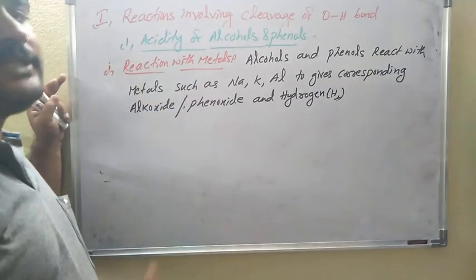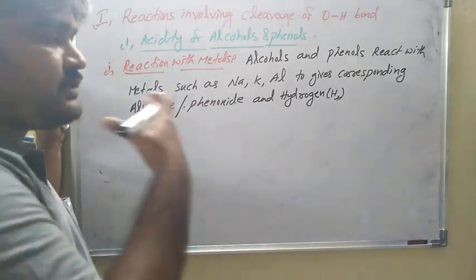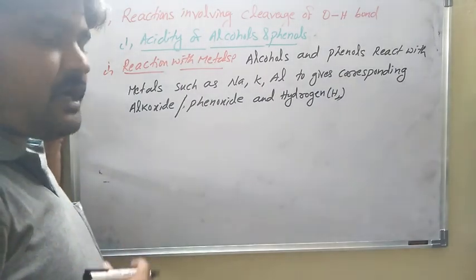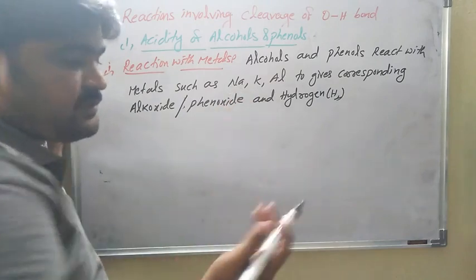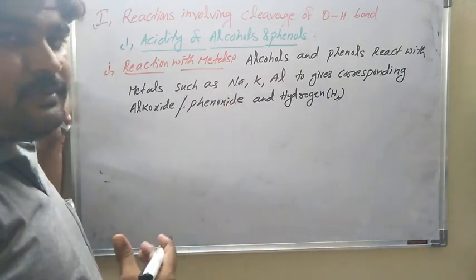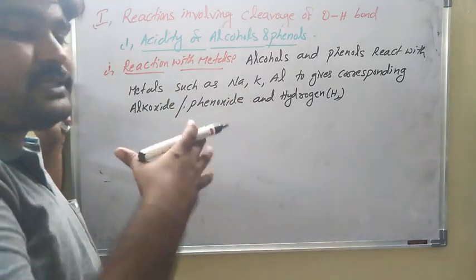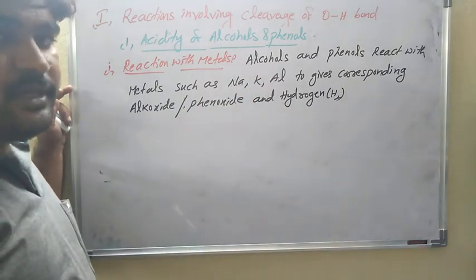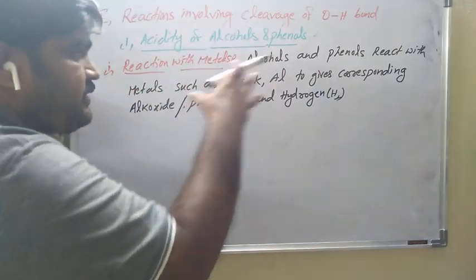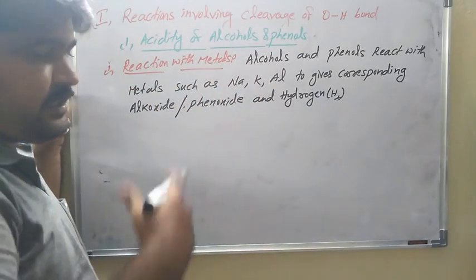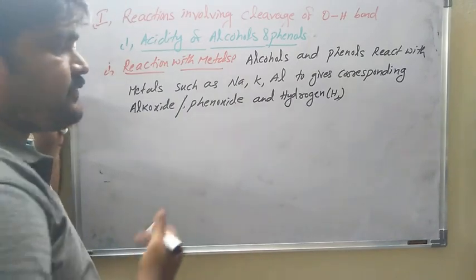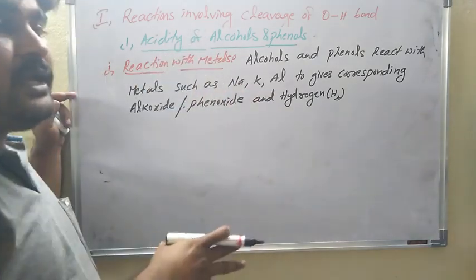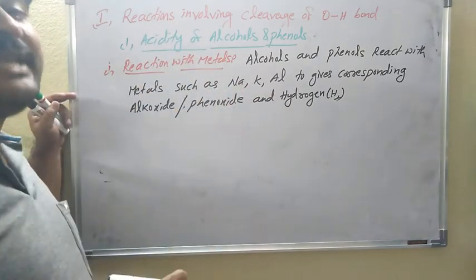This reaction gives information that alcohols and phenols have acidic nature. Why? Because you already know sodium and potassium are first group elements, and first and second group metals have basic nature. Aluminum is amphoteric, having basic and acidic nature. However, alcohols and phenols react with sodium, potassium, aluminum, etc. to give the corresponding alkoxide and phenoxide and release hydrogen gas. This reaction explains that these alcohols and phenols have acidic nature.